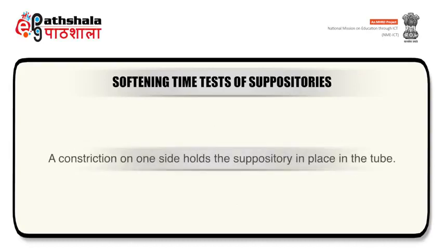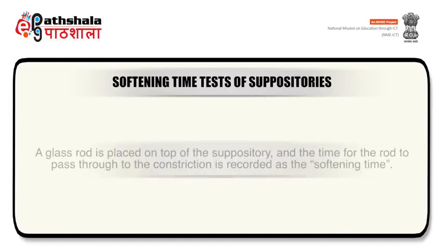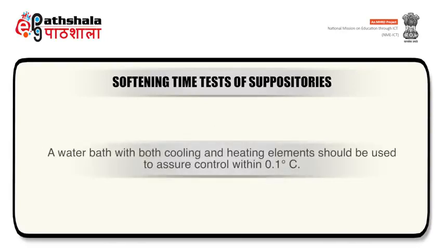A constriction on one side holds the suppository in place in the tube. A glass rod is placed on top of the suppository and the time for the rod to pass through to the constriction is recorded as the softening time. A water bath with both cooling and heating elements should be used to assure control within 0.1 degrees Celsius.